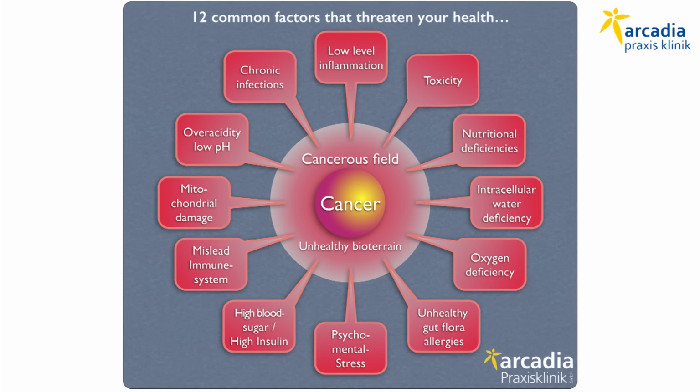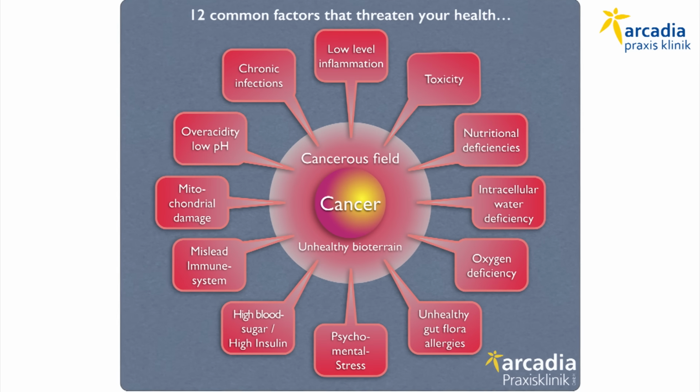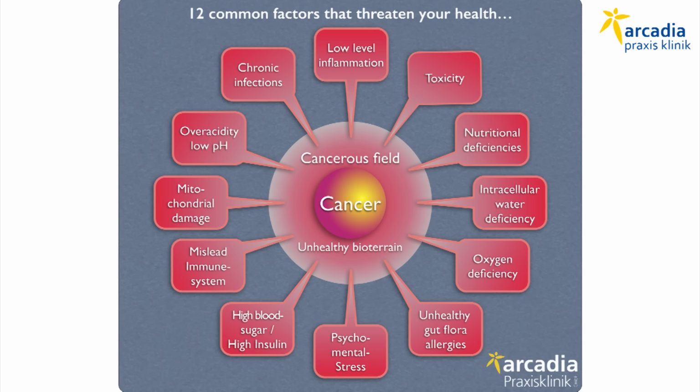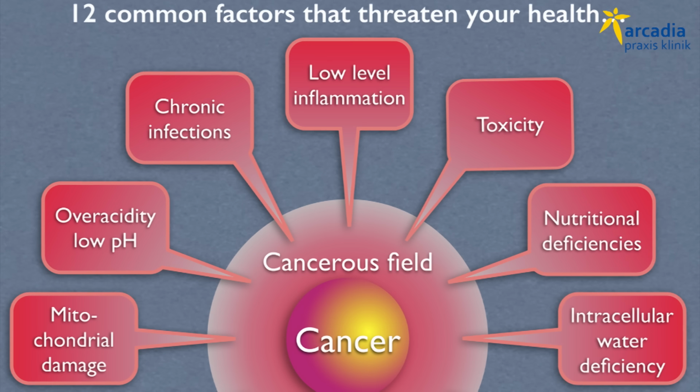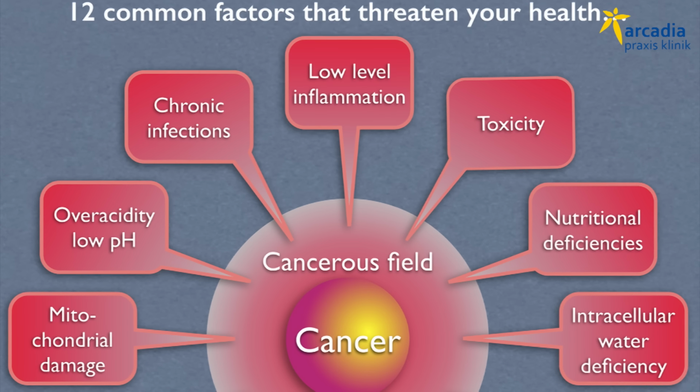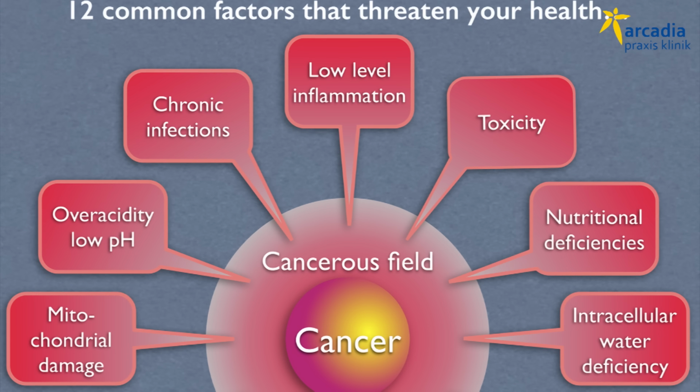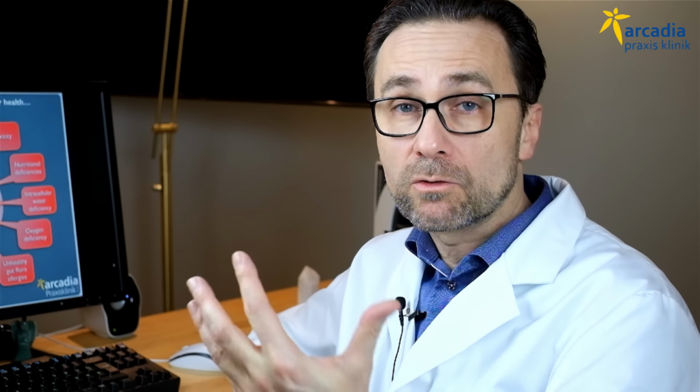Low-level inflammation is one of the motors that drive most chronic diseases nowadays, including cancer. With the chronic inflammation in your tissues, you have a very high risk that the cells sooner or later turn their behavior from normal into cancerous. Toxins make the pressure worse and add pressure to the transition from healthy to cancerous behavior. Nutritional deficiencies or water deficiency inside the cells are important factors that we need to learn more about in each and every individual to create the terrain that is needed for healing.